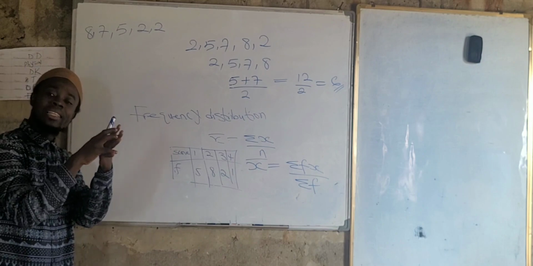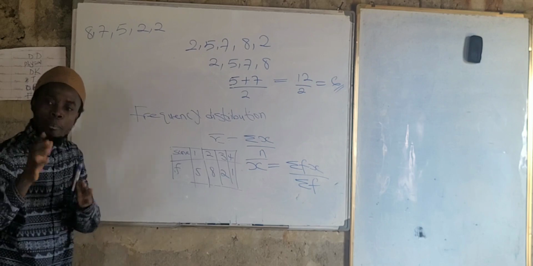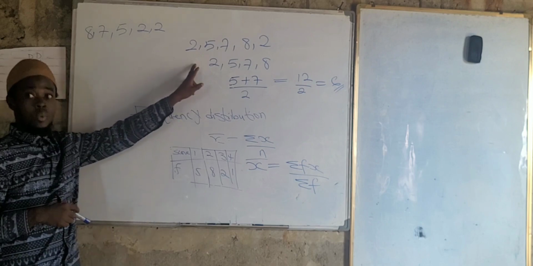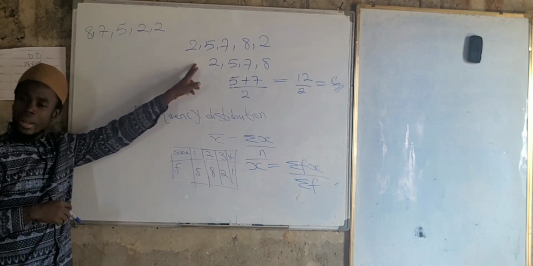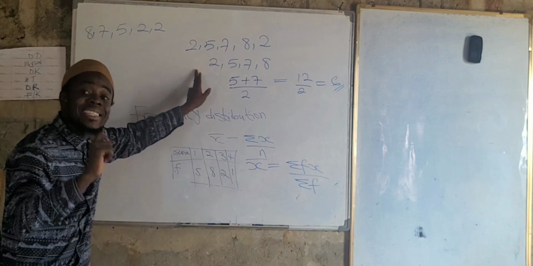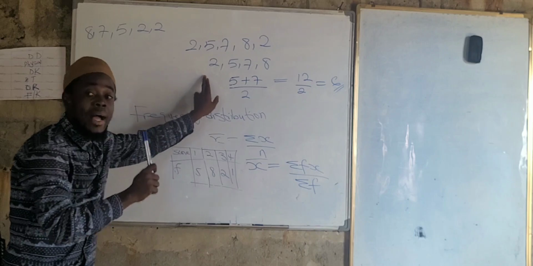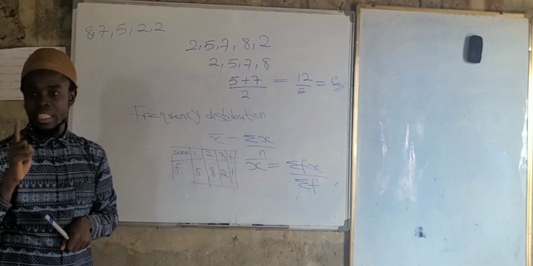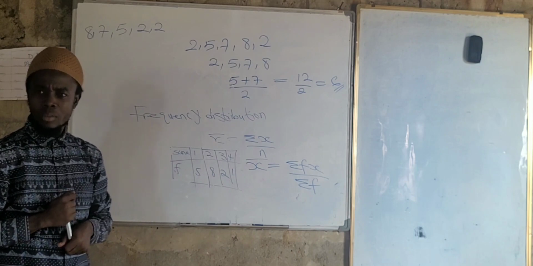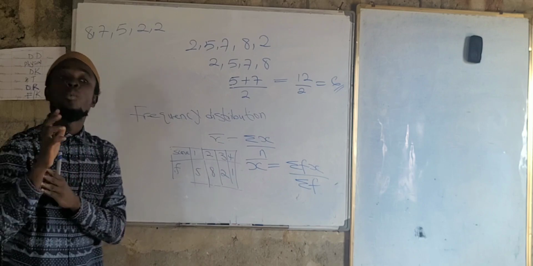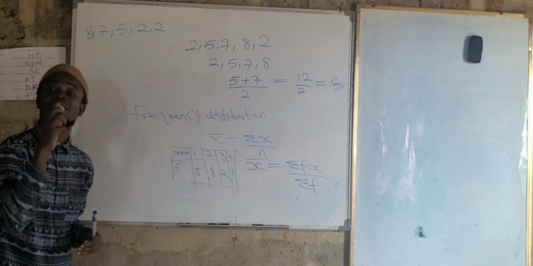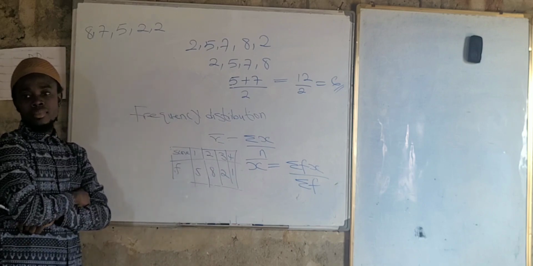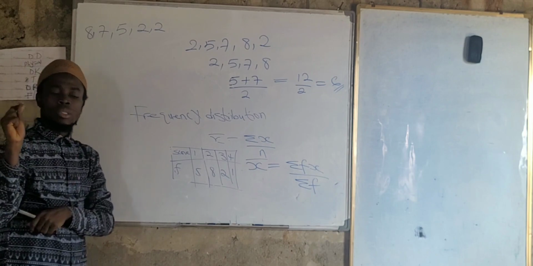Arranging in ascending or descending order is only applicable when you have a non-frequency distribution for the median. Are you okay with this now? Yes, sir. But whenever you have a frequency, you must have what we call accumulative frequency. Are you okay, sir? That's one.